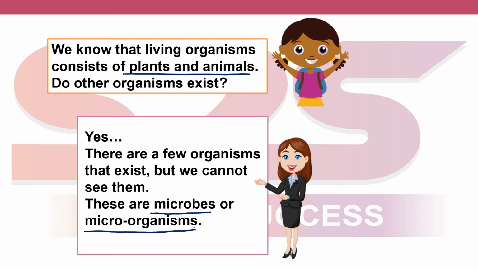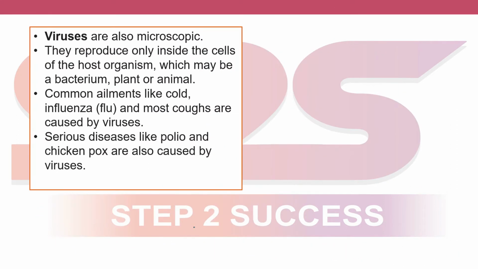According to a normal person, we think that living organisms consist of plants and animals. But we need to know that there are a few organisms that exist but we cannot see them. They are called microbes or microorganisms. Come on, let's read more about them.